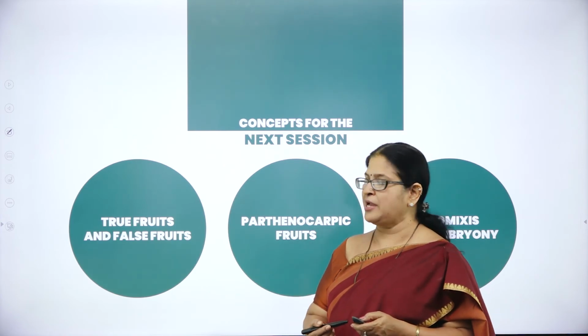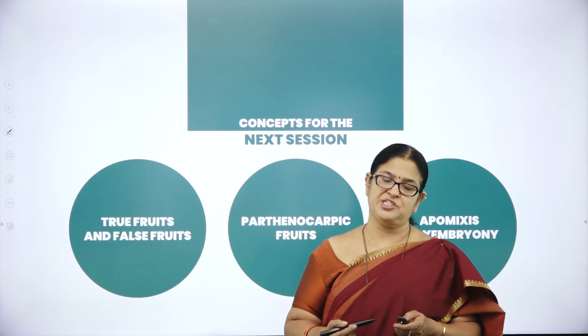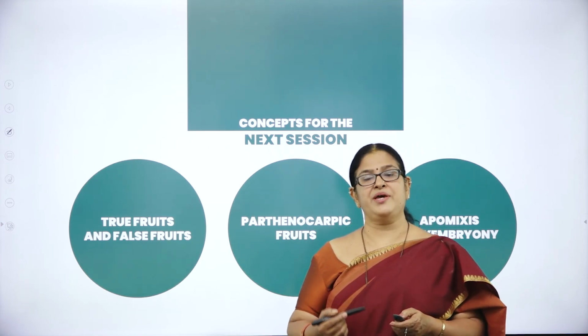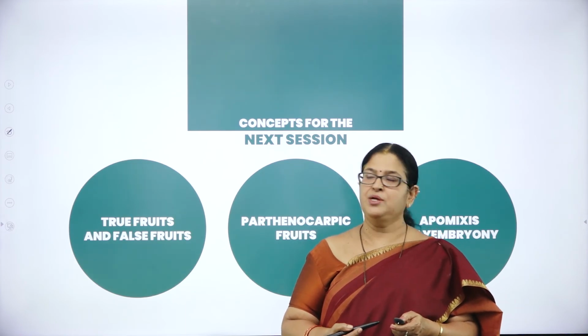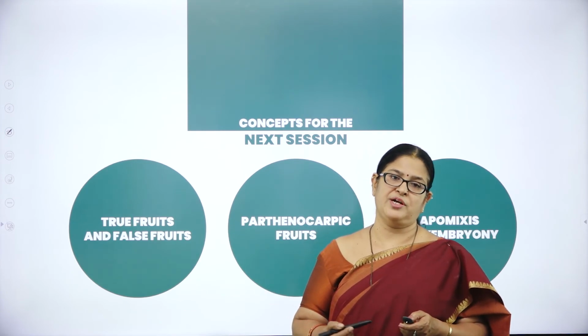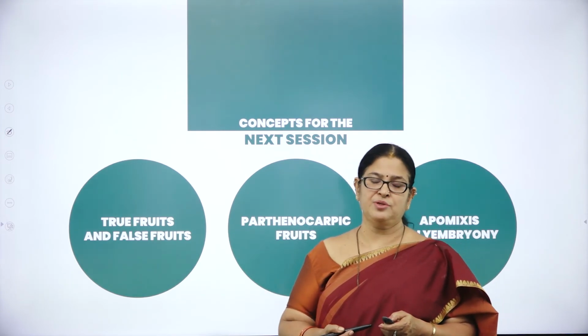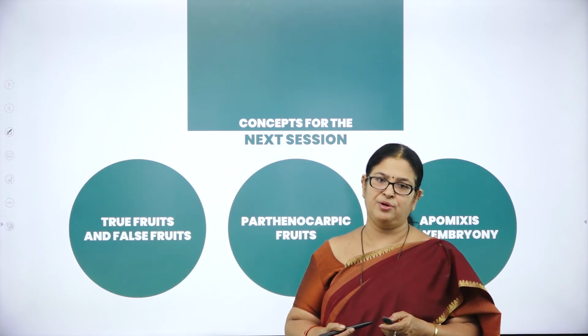Fruit is nothing but a ripened ovary. And what are the two types of fruit you have studied? Fleshy fruits and dry fruits. What was the basis for classifying the fruits into two types? Based on the nature of the pericarp. What is pericarp? The ovary wall of the fruit, the outermost layer of a fruit, which is divided into three layers: outer epicarp, middle mesocarp and inner endocarp, right?